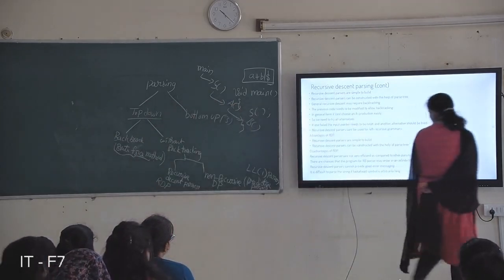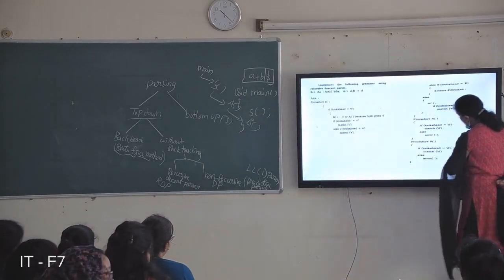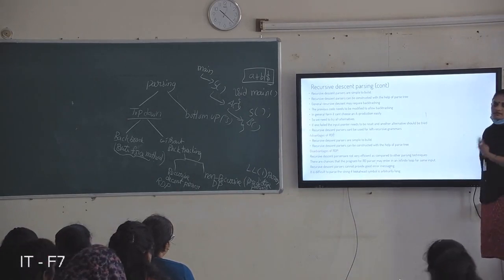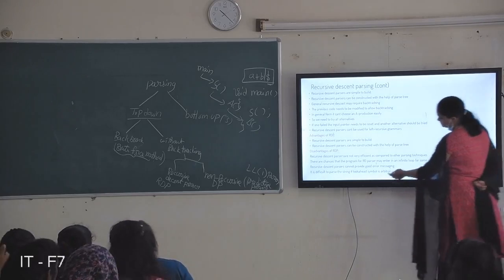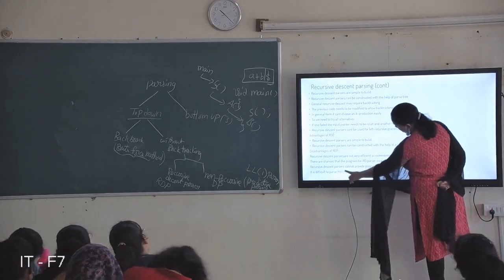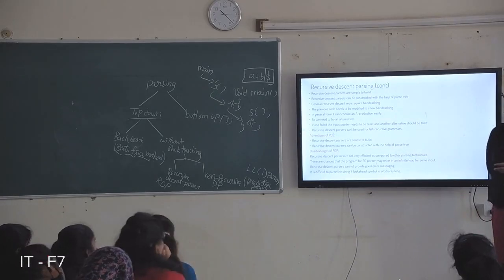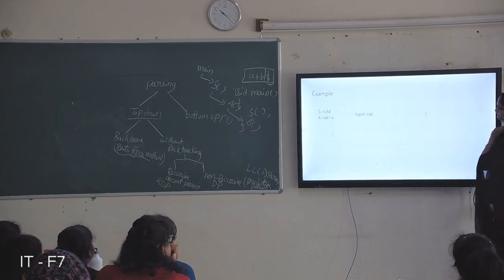Okay, it is difficult to parse the string if the input is arbitrary, that is, if it is the longest string. It is somewhat difficult to find out by applying the procedure. And recursive design cannot provide good error messaging. It doesn't give good error messaging. This is about the recursive descent parser.